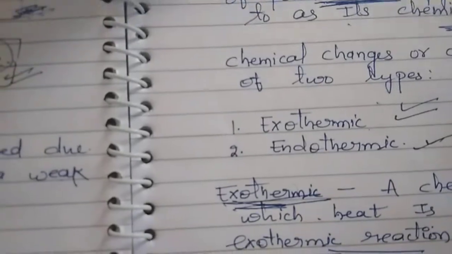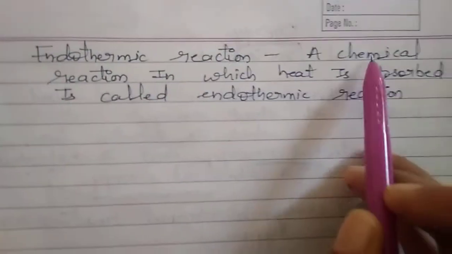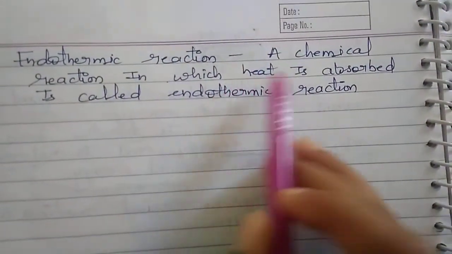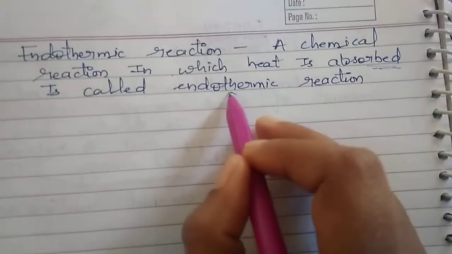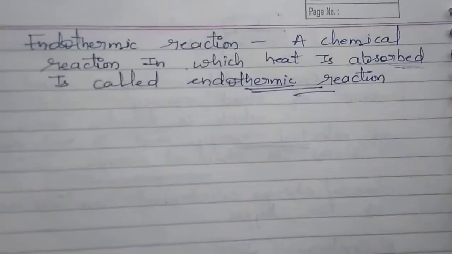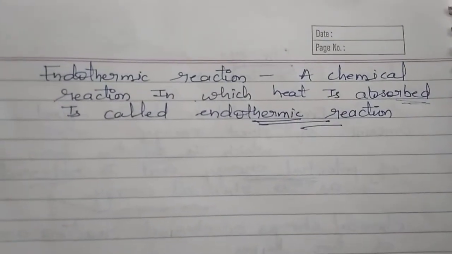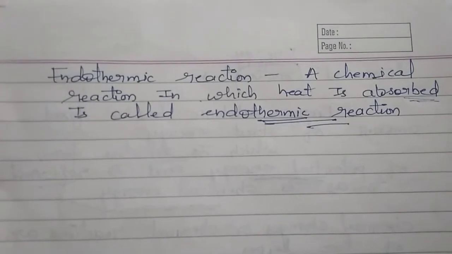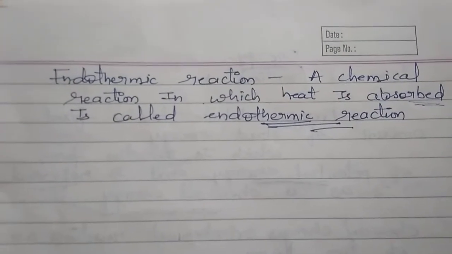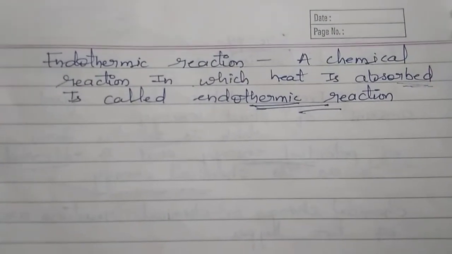Now we are going to discuss its second category, endothermic. It is just the reverse of exothermic. A chemical reaction in which heat is absorbed is called an endothermic reaction. In this case, heat is absorbed, and this reaction cannot be sustained without a supply of energy from an external source.